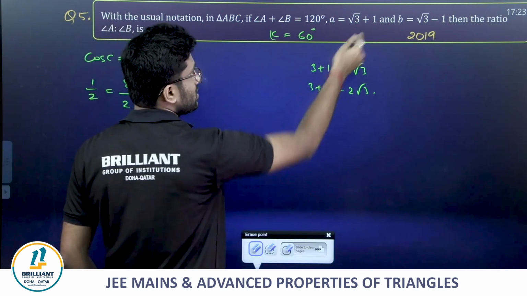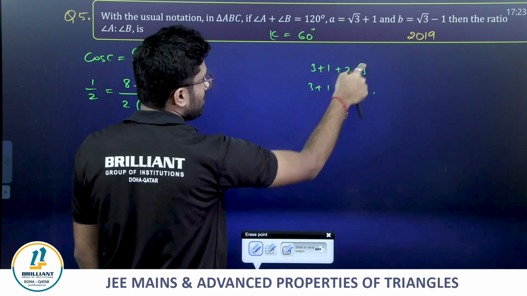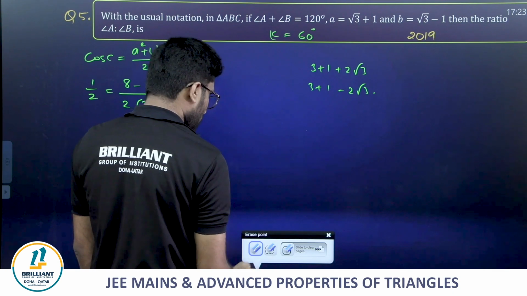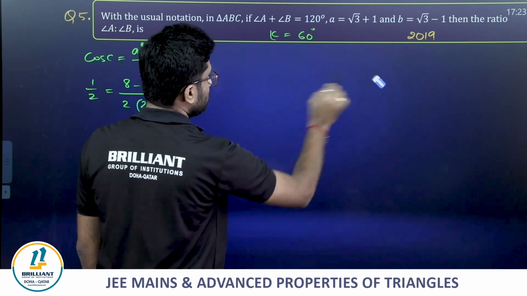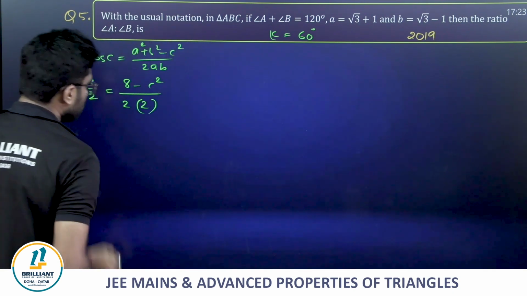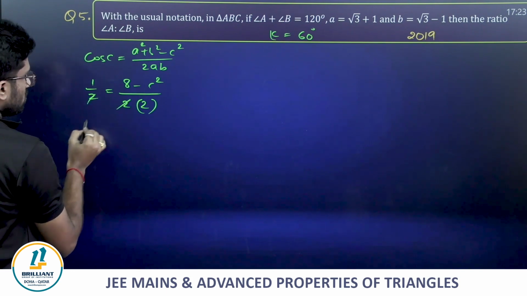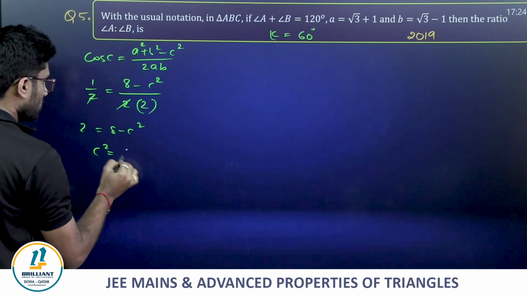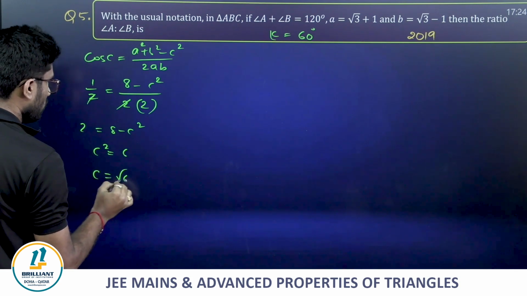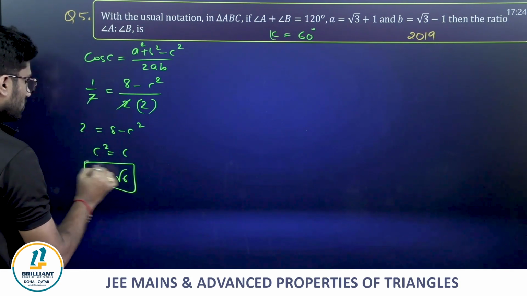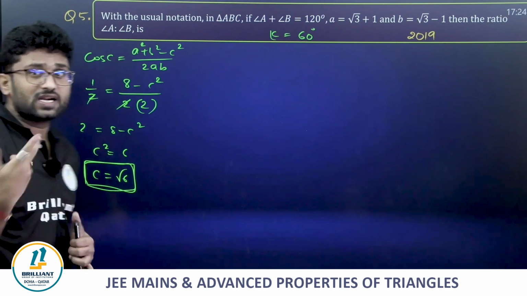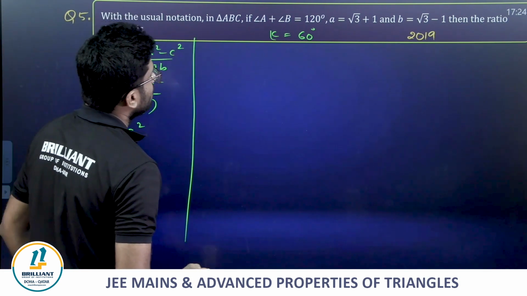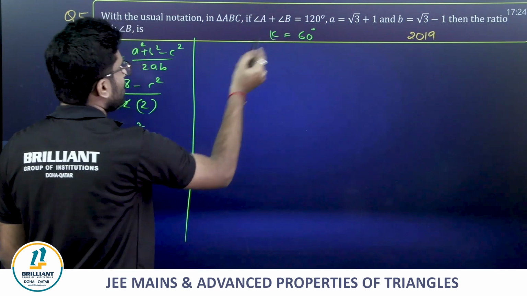How did I write this? A square plus B square: A square is root 3 plus 1 whole square, so 3 plus 1 plus 2 root 3. B square is 3 plus 1 minus 2 root 3. Then we get this. Now, 2 is equal to 8 minus C square, so C square equals 6. C equals only root 6, not plus or minus, not negative, because a side can't be negative.